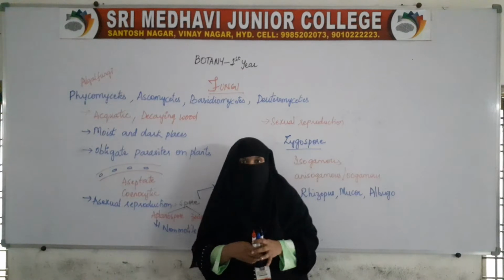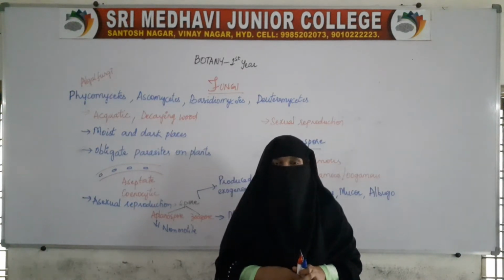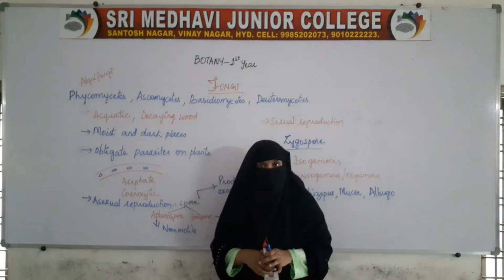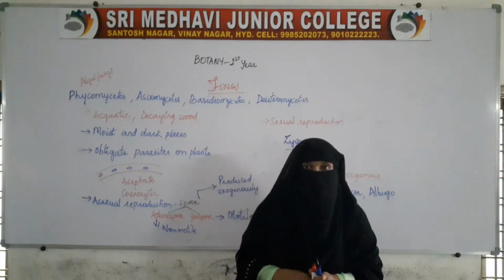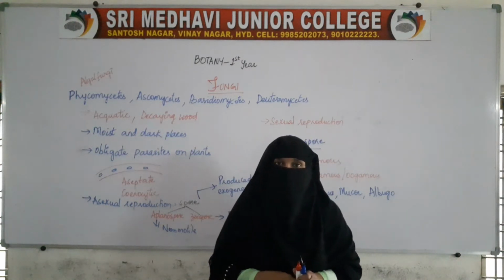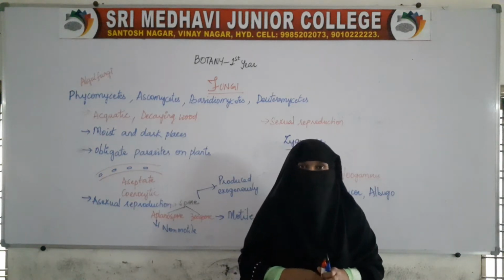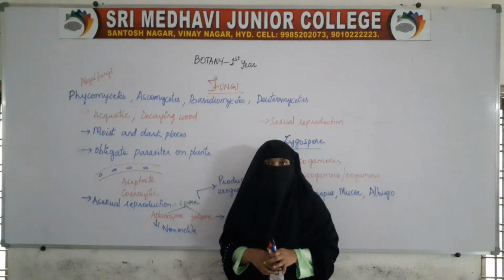Welcome to another class of botany. In the previous class, we started with the kingdom Fungi and discussed the general characteristics of fungi. That is, all fungal organisms are heterotrophic. They have eukaryotic cells. The cell wall is made up of chitin and polysaccharides.